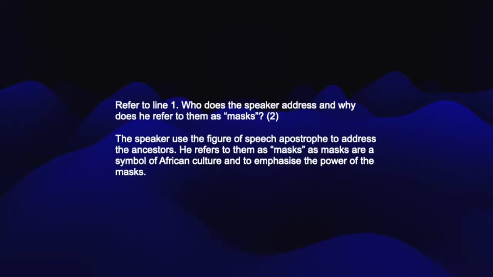So question 1 was refer to line 1. Who does the speaker address and why does he refer to them as masks? So the speaker uses the figure of speech apostrophe to address the ancestors. There's 1 mark explaining that it's the ancestors who he's addressing. Now the 2nd mark, we're going to give a reason why. He refers to them as masks as they are a symbol of African culture and to emphasize the power of the masks.